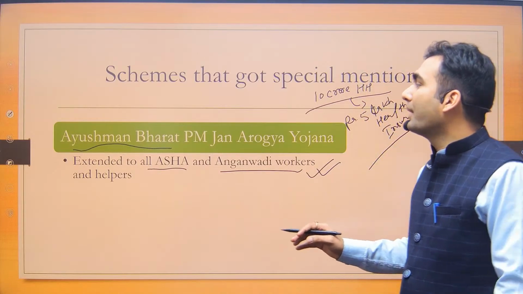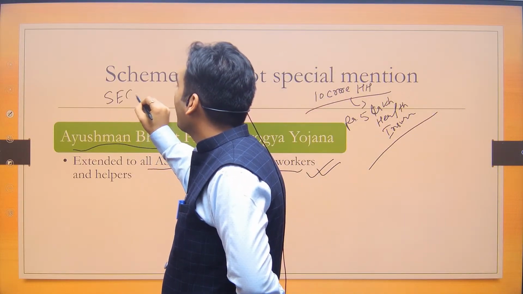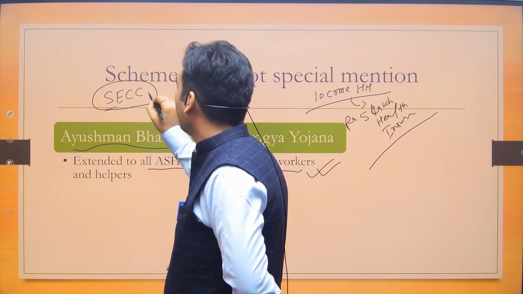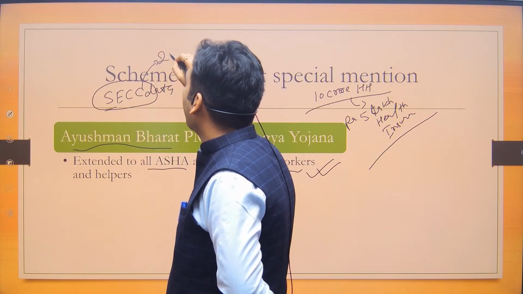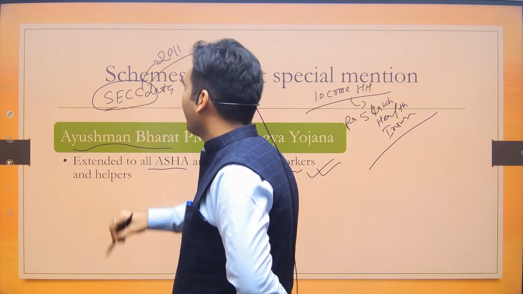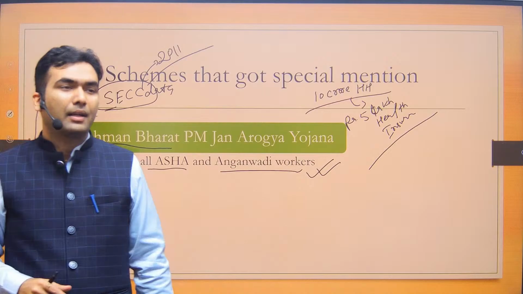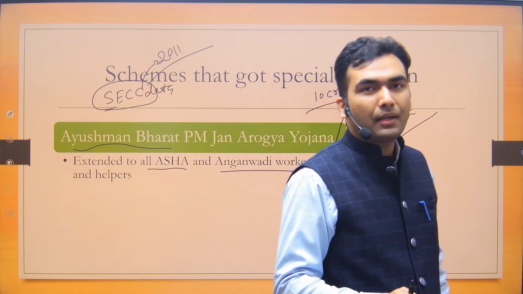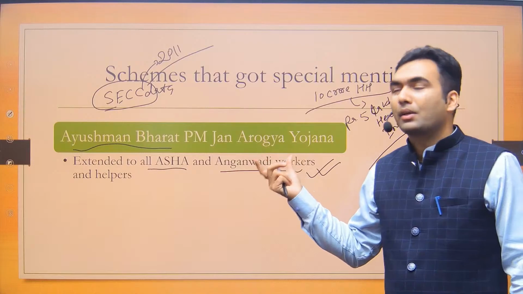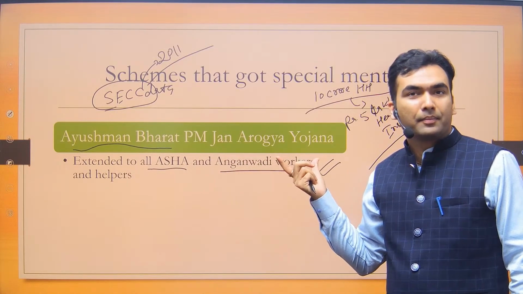So currently the beneficiaries are selected based on socio-economic caste census data. Socio-economic caste census data which was collected in census 2011. So based on this SECC data, there are various criteria like exclusion criteria, inclusion criteria. Based on those exclusion and inclusion criteria, beneficiaries are selected by the central government.